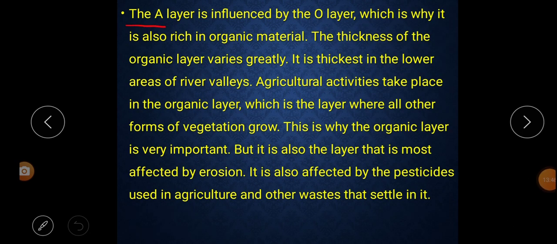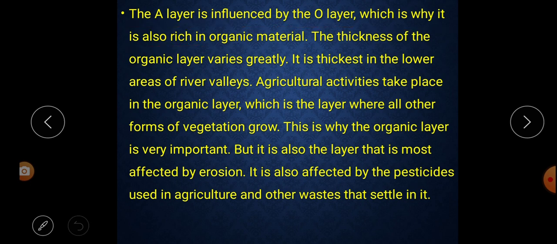Next, the A layer is influenced by the O layer, which is why it is also rich in organic material. Understood? The A layer is also influenced by the O layer. That's why in the A layer also we can find rich organic material.